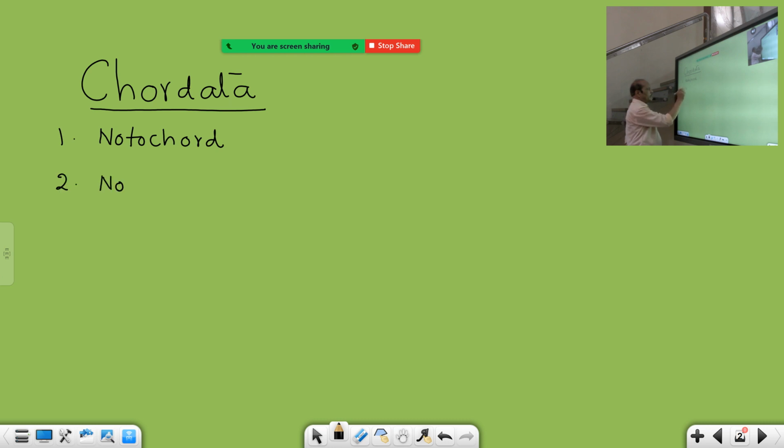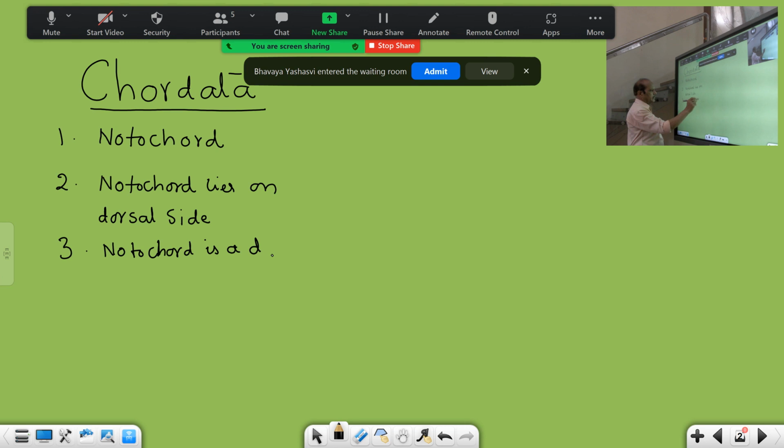Notochord actually lies on the dorsal side. Location also you must know, it lies on the dorsal side and is a derivative of mesoderm.